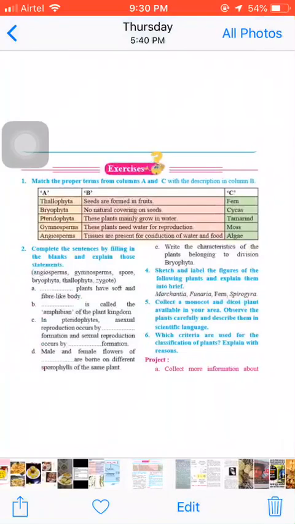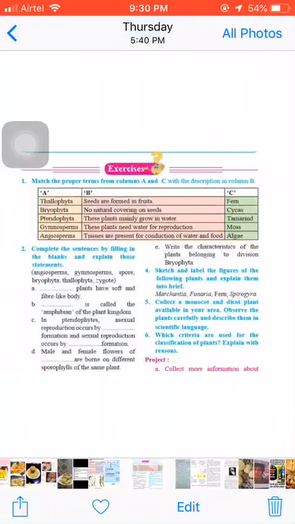Thallophyta is given in column A. Thallophyta, these plants mainly grow in water. It is given in column B, and in the third column C, algae. So the sentence form is like this: Thallophyta, these plants mainly grow in water, algae. In column C, all the examples are given.